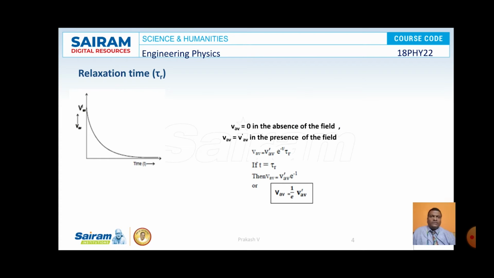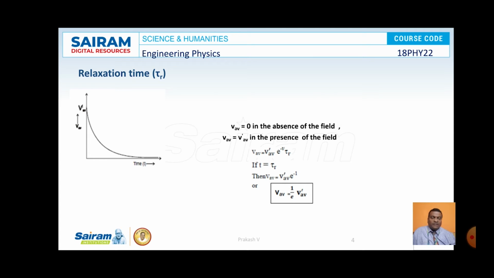And one more is the relaxation time tau r. In the absence of an external electric field, all the electrons are moving randomly in all directions. The probability of finding an electron moving in a particular direction is exactly equal to finding another one moving in the opposite direction. Therefore, the average velocity of the electrons, that is Vav, is equal to 0 in the absence of an applied electric field.